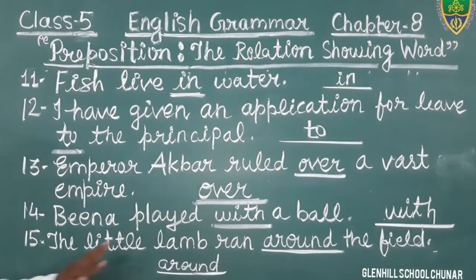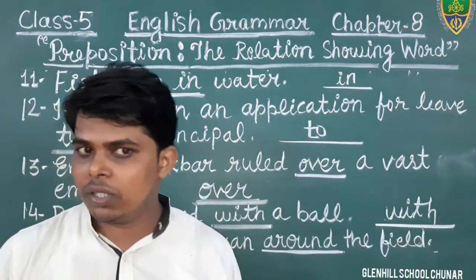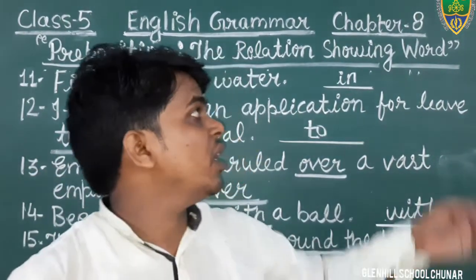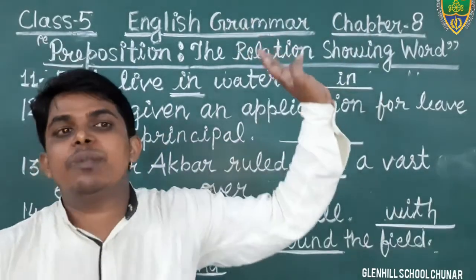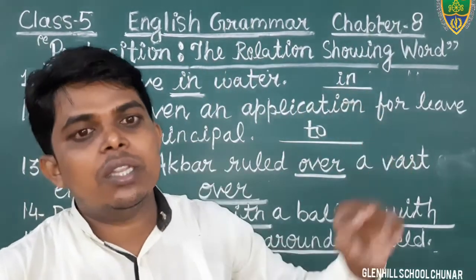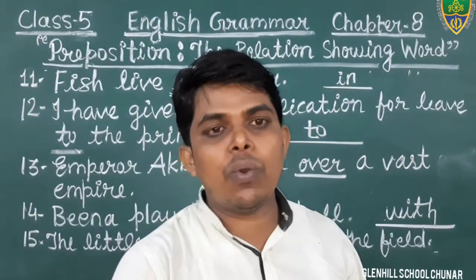Okay, the little lamb ran around the field. In this sentence the word around is a preposition, and that is used just before the noun to show the relation with the other words. So students, in this way we have completed the first exercise given in chapter 8, that is preposition, the relation-showing words. Okay, in the next class we will discuss the other exercises given in the chapter. That's all for today. Thank you.